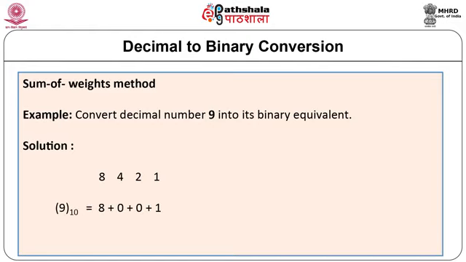Determine the set of binary weights whose sum is equal to the decimal number. Place a 1 if the weight is taken during the sum and 0 otherwise. Thus, 9 in decimal is equivalent to 1001 in binary.